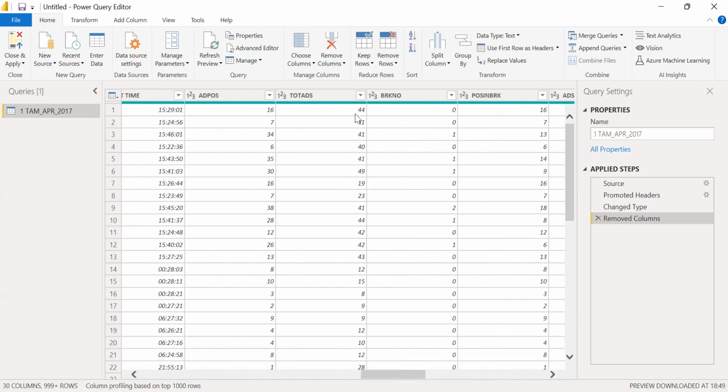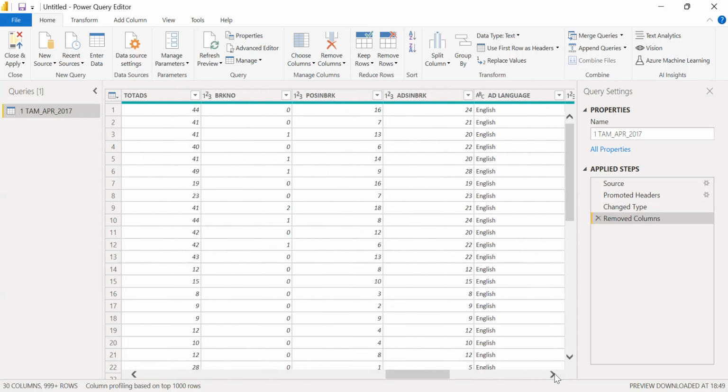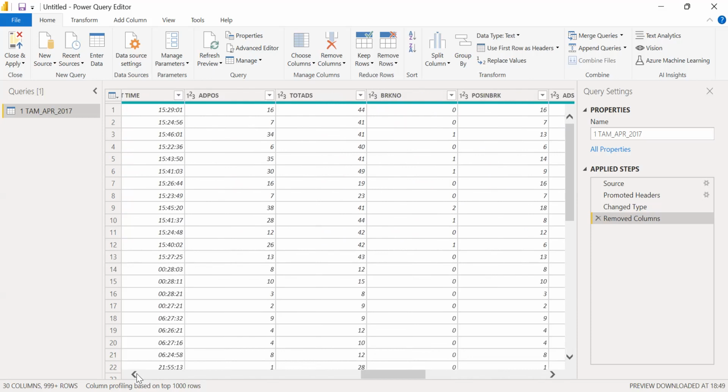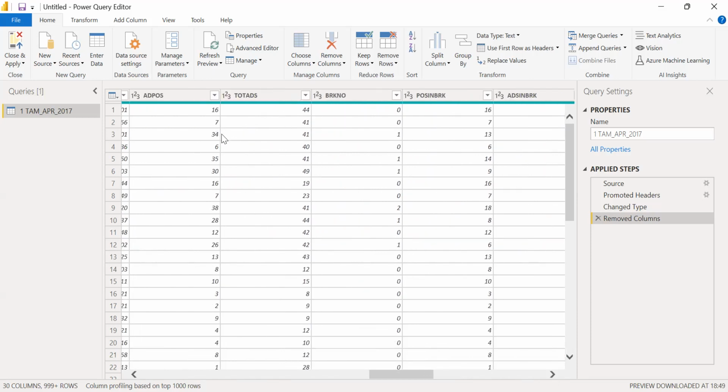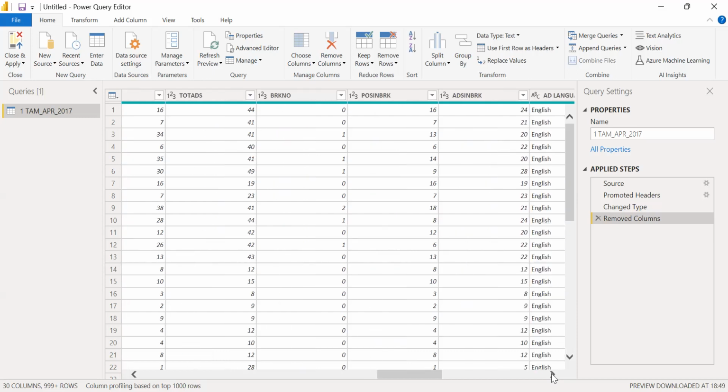Total ads. As per our interpretation, this is the total number of ads coming in the break where this particular ad is appearing. Then the break number, position in break. Position in break should be the same as your ad position, so these two should be the same. Yeah, 7. No, this is different. Some ad positions in break are slightly different, so it might mean something.